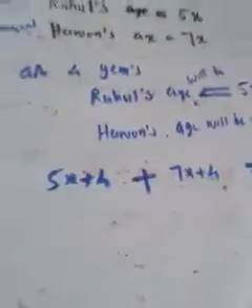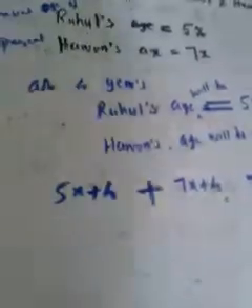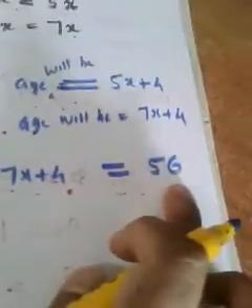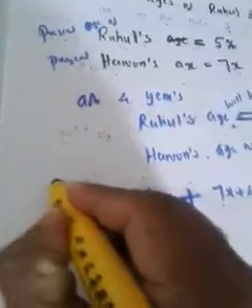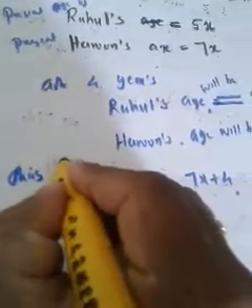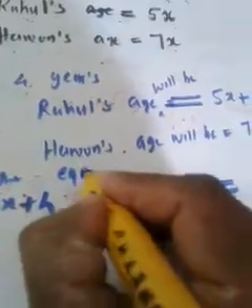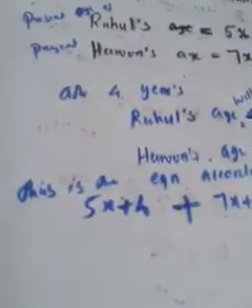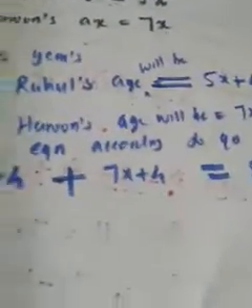This is the equation according to the question.